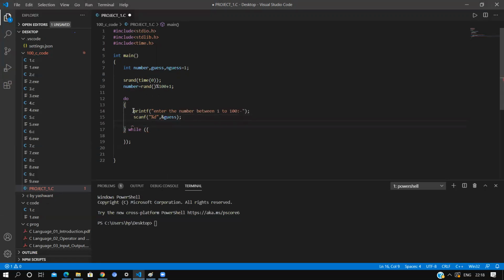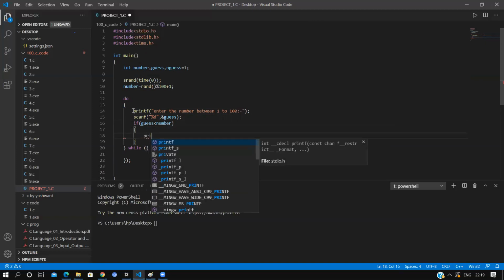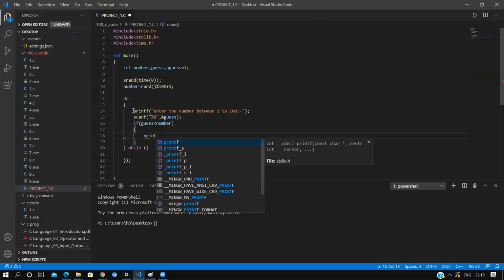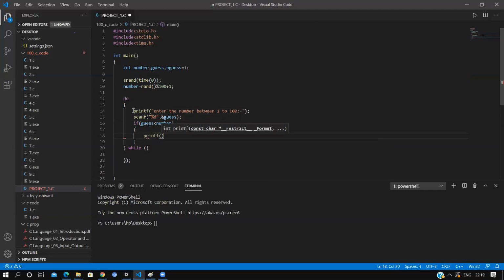Now we'll use an if else statement. If guess is less than number, then printf, please choose higher number.